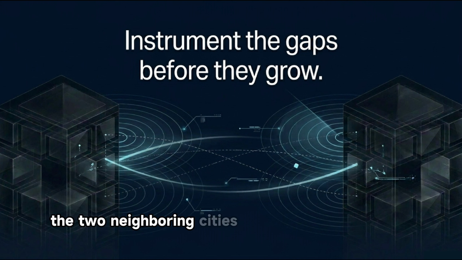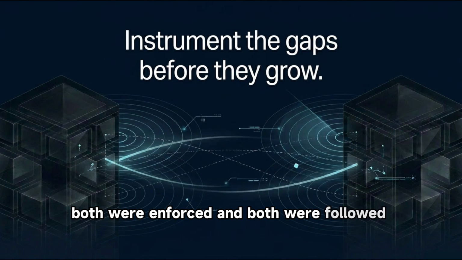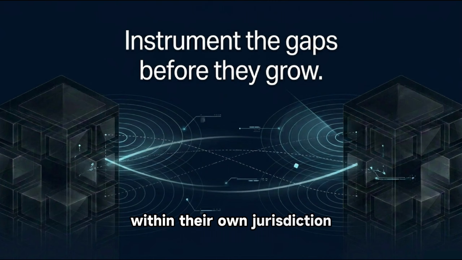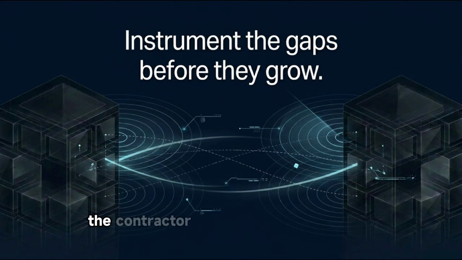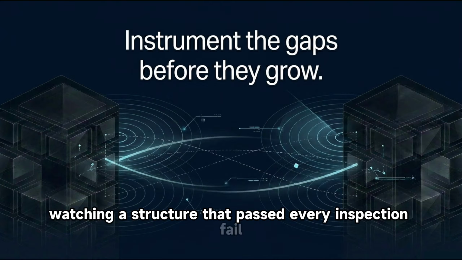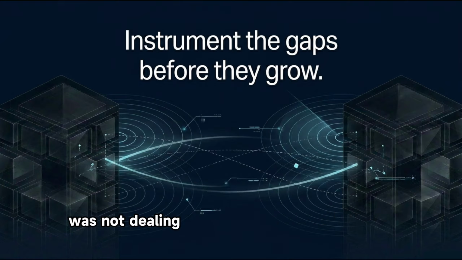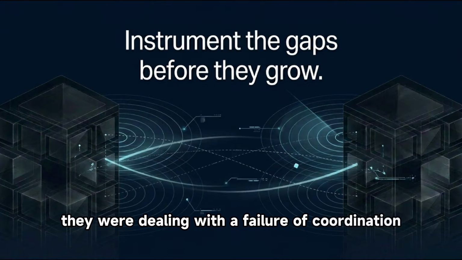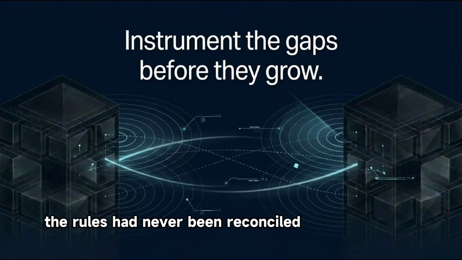The two neighboring cities both had building codes. Both codes were real, both were enforced, and both were followed correctly within their own jurisdiction. A building that met the first code was rejected by the second. The contractor standing at the boundary, watching a structure that passed every inspection fail the next one, was not dealing with a failure of enforcement. They were dealing with a failure of coordination. The rules had never been reconciled with each other.